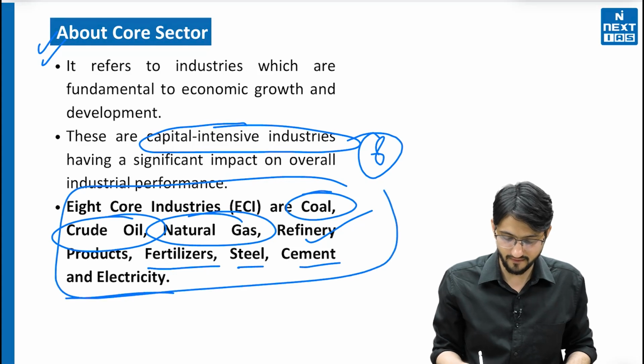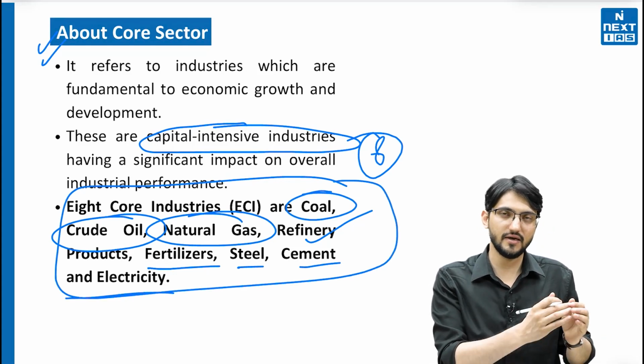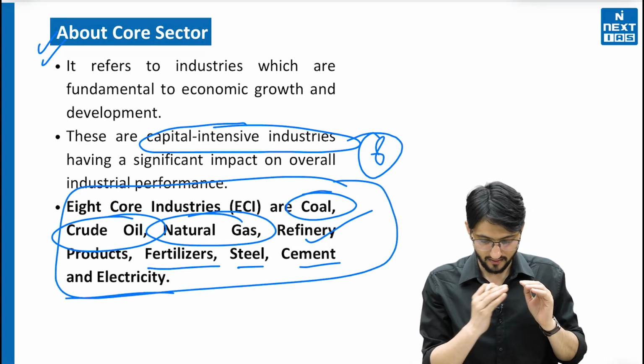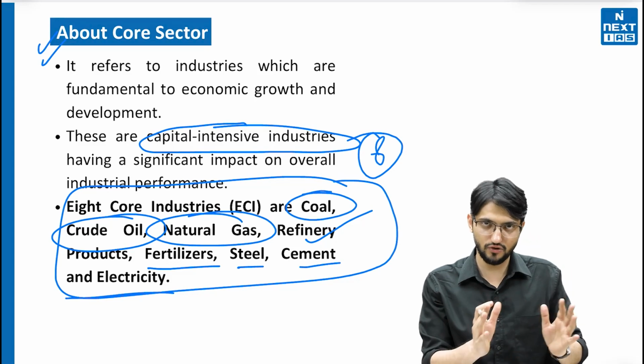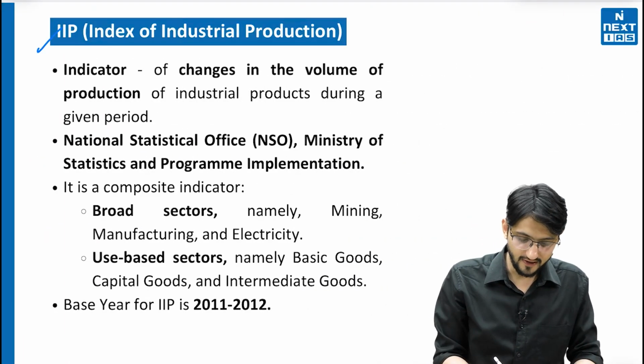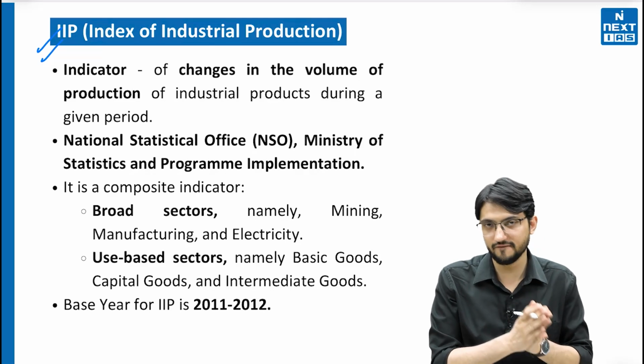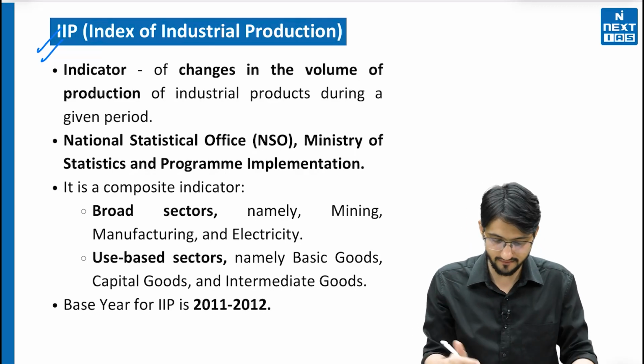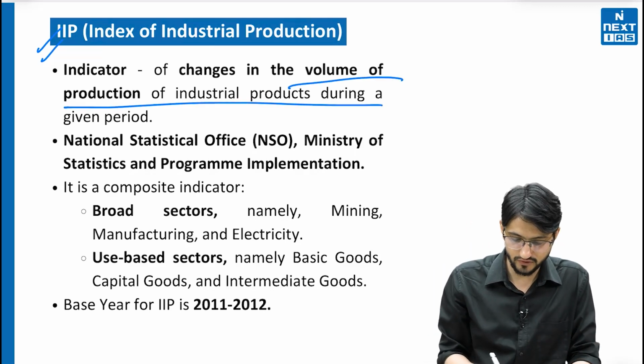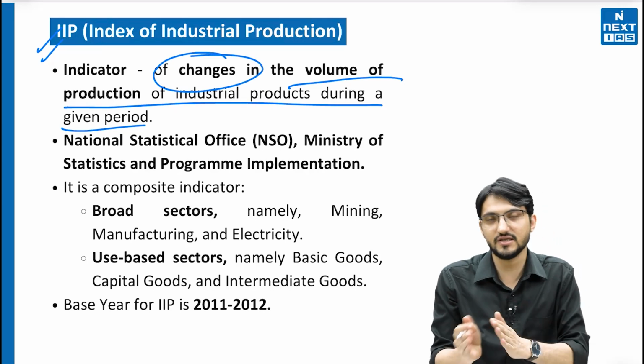Remember them. We will look at their contribution in the IIP, the index of industrial production, soon enough. Then we have this IIP, that is called the index of industrial production. It is an indicator of the changes in the production volume in the industry. So it notices the changes in the production volume.